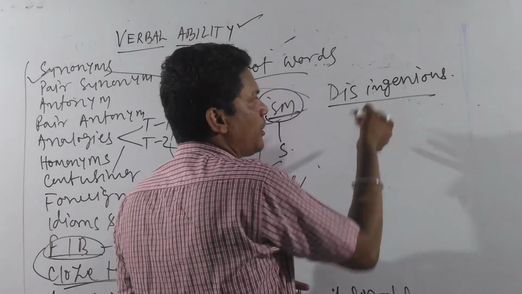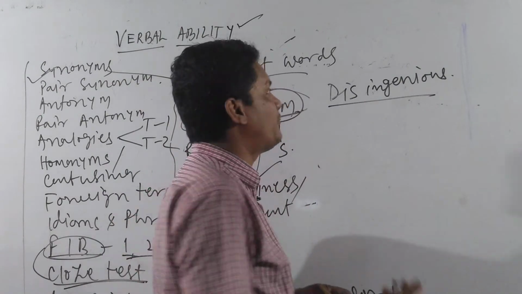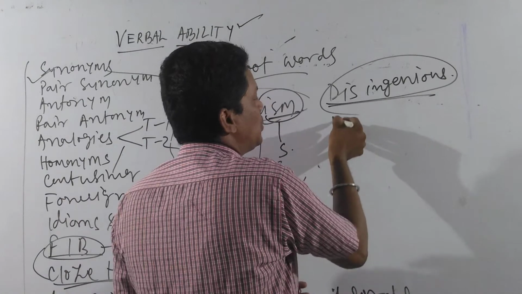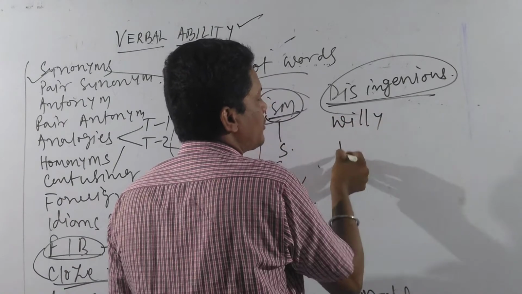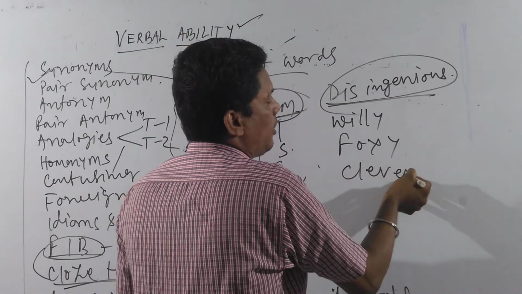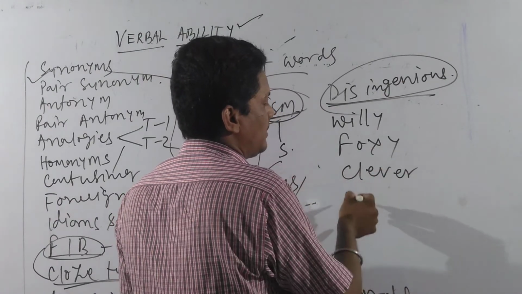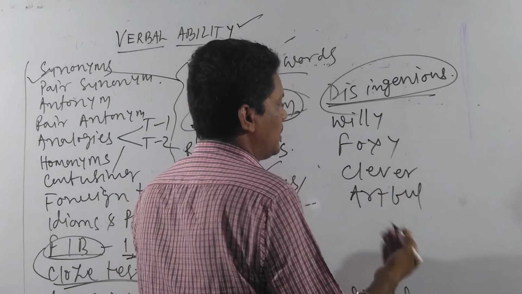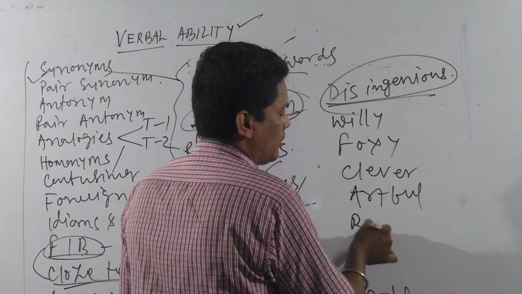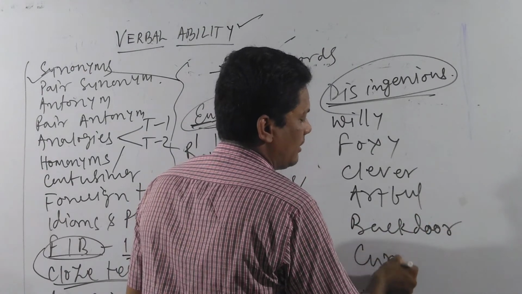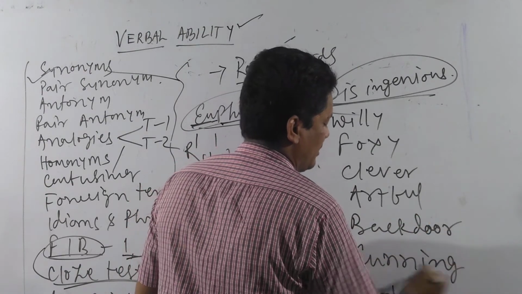So if you talk about the words which we can form a group of, we can say wily, foxy, clever, artful, backdoor, cunning, conniving.